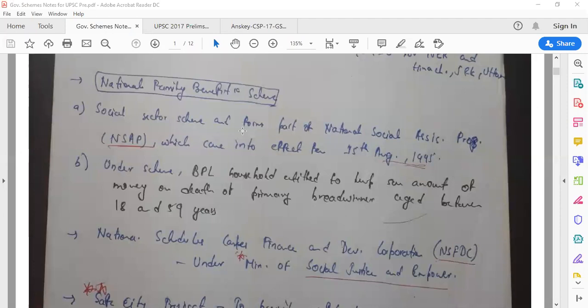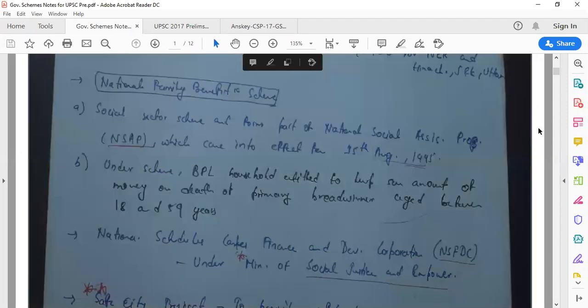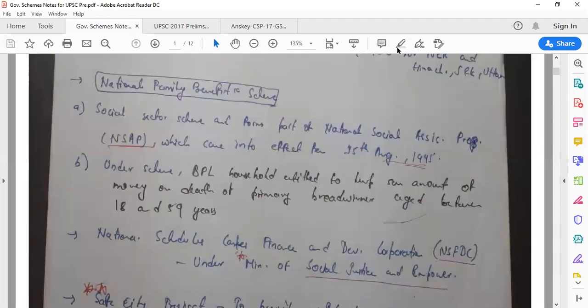We already have had session 1, right? And we have discussed certain important things. So today also we'll continue the discussion. We'll try to discuss some important areas. Apart from that, we'll try to see UPSC 2017 PYQ. There were certain schemes which were asked by UPSC in 2017. So we'll see those PYQs.